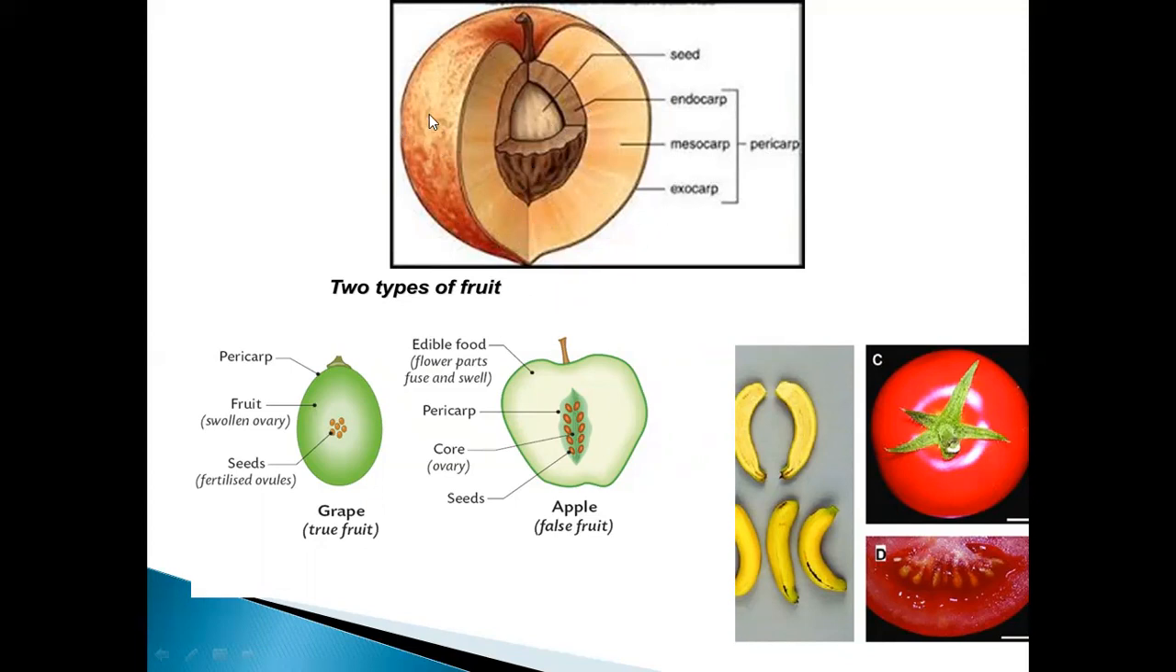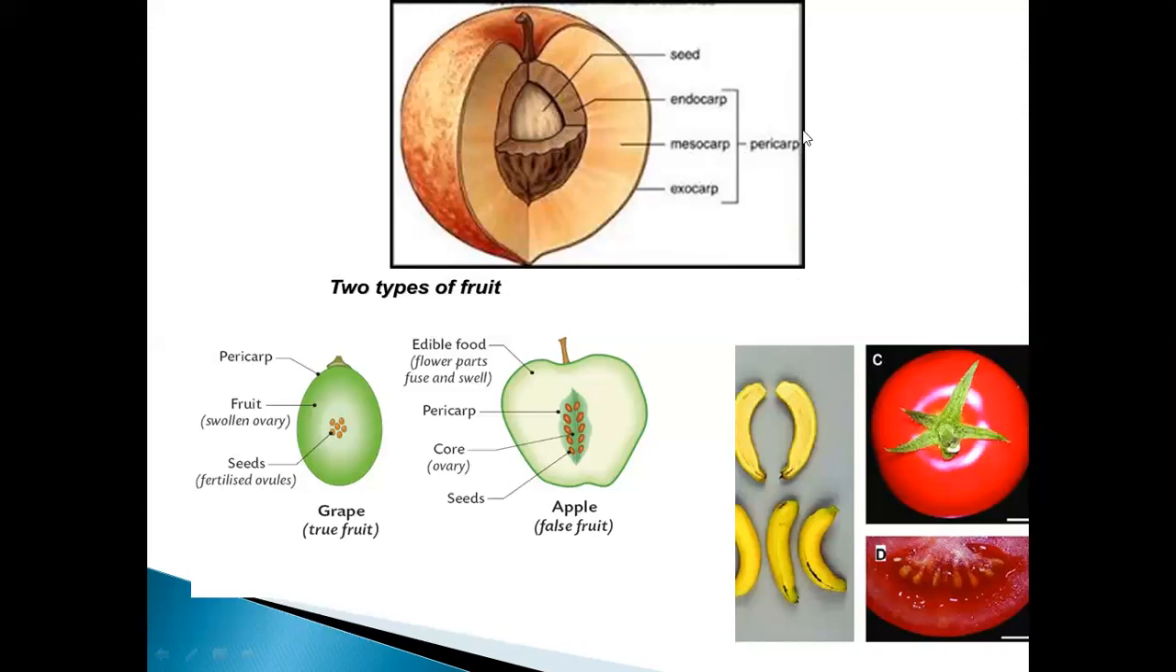If I take the example of the red apple which you eat, it has an exocarp, a red color layer. One red color layer is present for the apple, and that is called the exocarp. And together, the endocarp, mesocarp, and exocarp are called the pericarp.